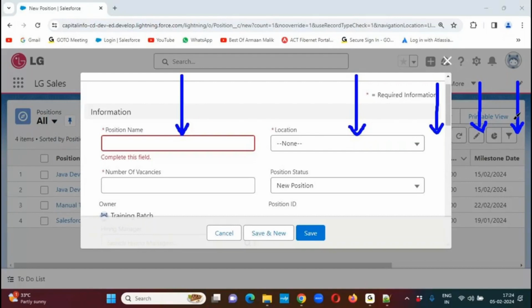No. If the page layout is not supporting, if the configuration is not supporting, then what is the alternative here? Development. How to do the development? By using the Force.com platform. This is the first scenario which forces you to go for development. Whenever you get this requirement in your project, say confidently, boss, this is not at all possible through the admin part. We have to go for development.